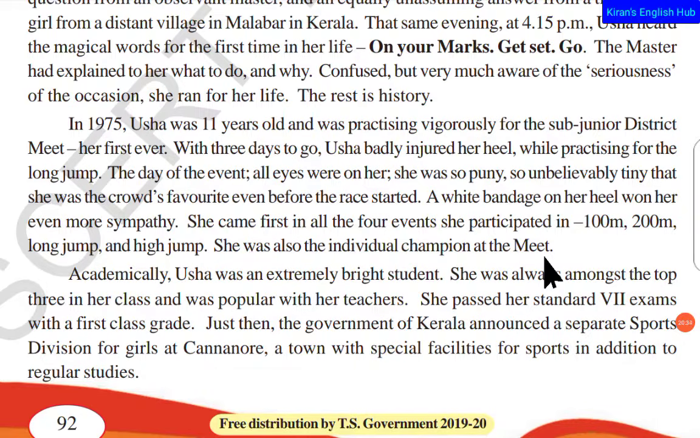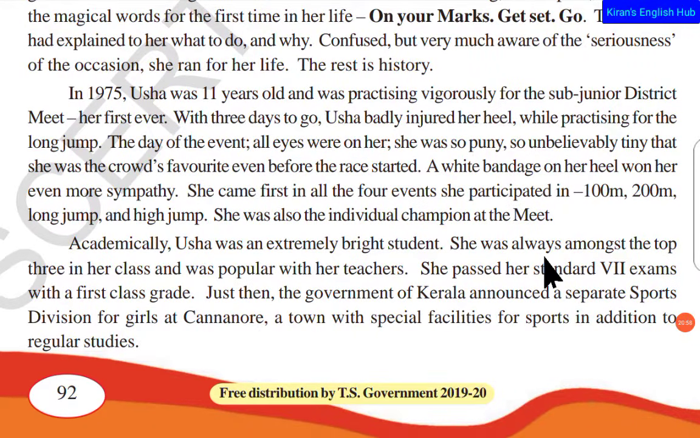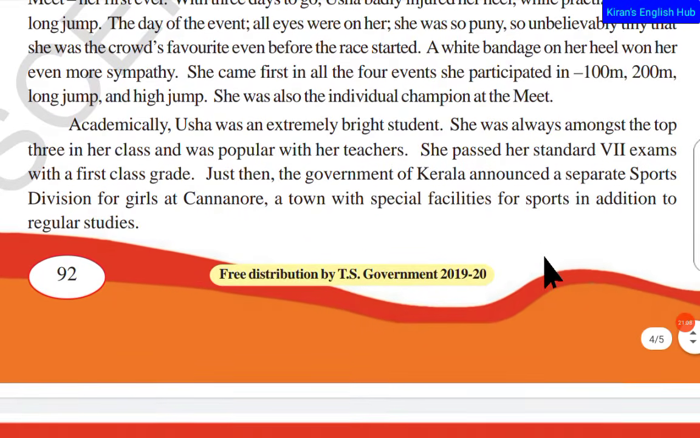Usually prizes are given, like in cricket we have man of the match, man of the series. Just like that, she was the girl of that meet. She was also the individual champion. Actually, she was the individual champion in that meet. The people who win multiple games in a particular meet are given the individual championship. So P.T. Usha got that championship in that particular meet.